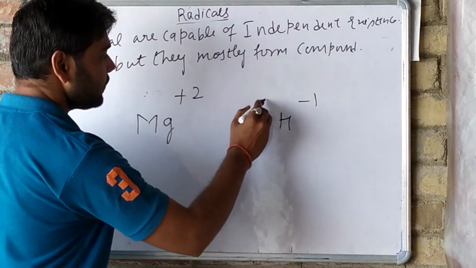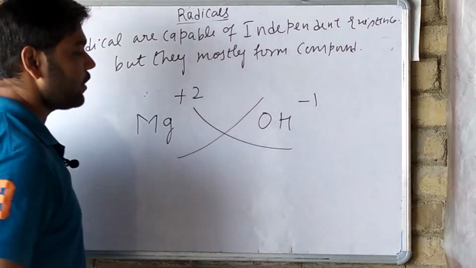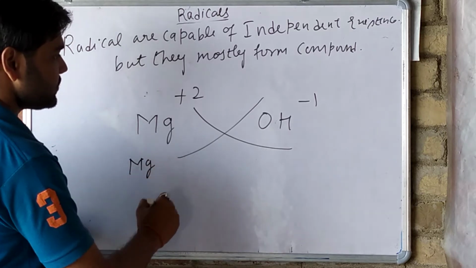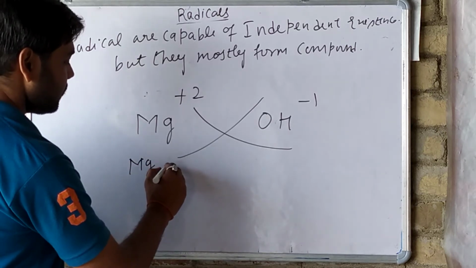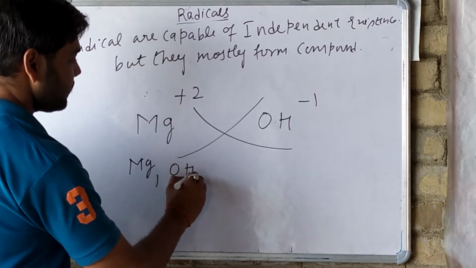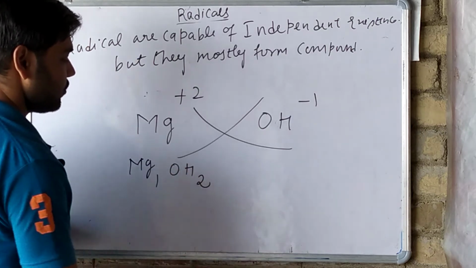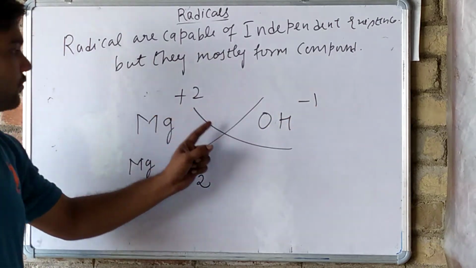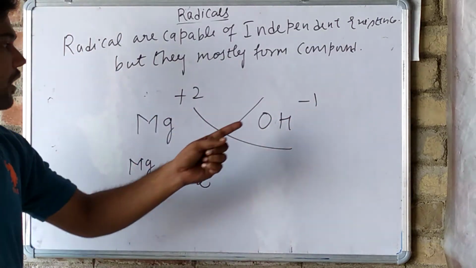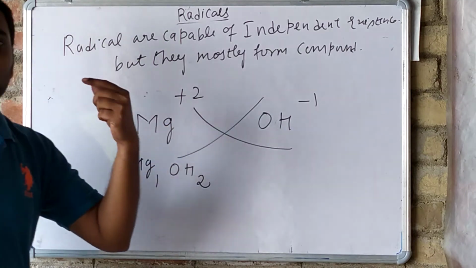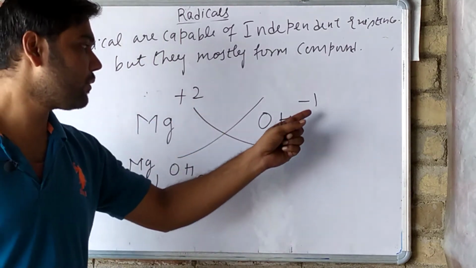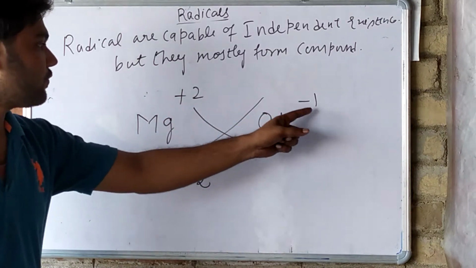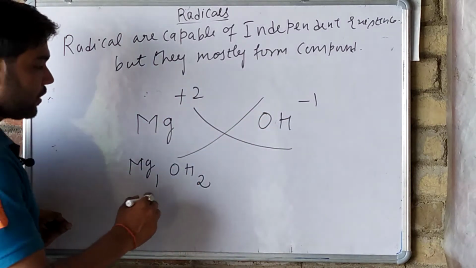The valency will transpose. Mg1OH2: this 1 will come here and this 2 will go here, and the negative and positive charges will be left behind, they both will come down after leaving their charge.